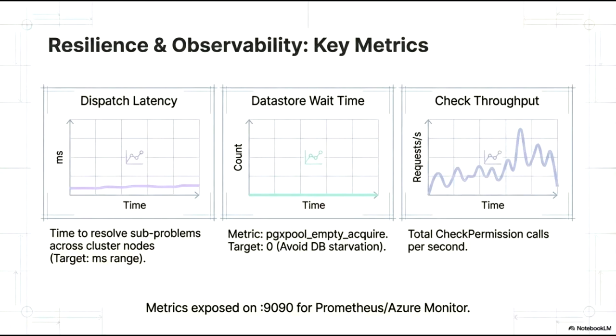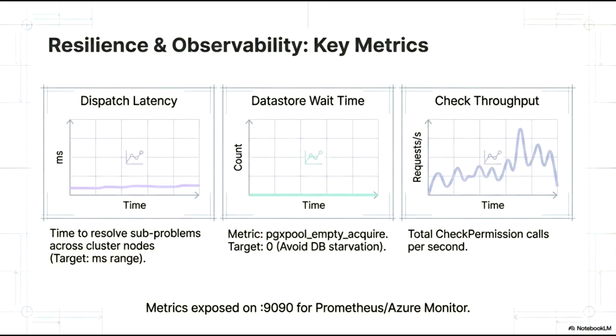Resilience and observability are maintained through the monitoring of three primary metrics. First, dispatch latency measures the time required to resolve subproblems across cluster nodes, where the objective is to consistently remain within the millisecond range. Second, we monitor data store wait time using the pgx pool empty acquire metric. Our target for this metric is 0, as this ensures we avoid database starvation and maintain fluid data access. Third, check throughput tracks the total number of CheckPermission calls per second, providing a clear view of the system's operational load. These metrics are exposed on port 9090, allowing for seamless integration with Prometheus and Azure Monitor to ensure comprehensive system oversight.